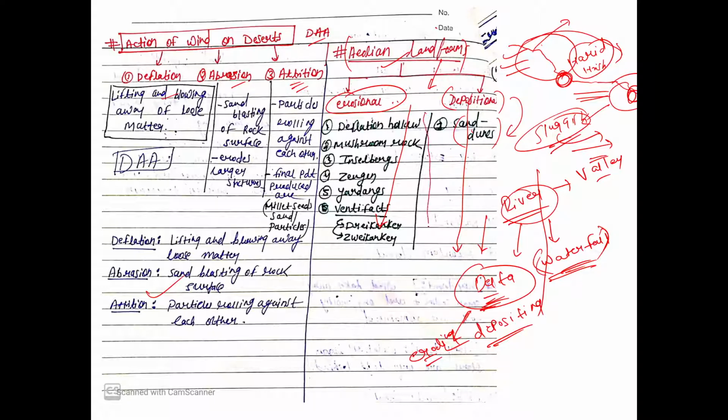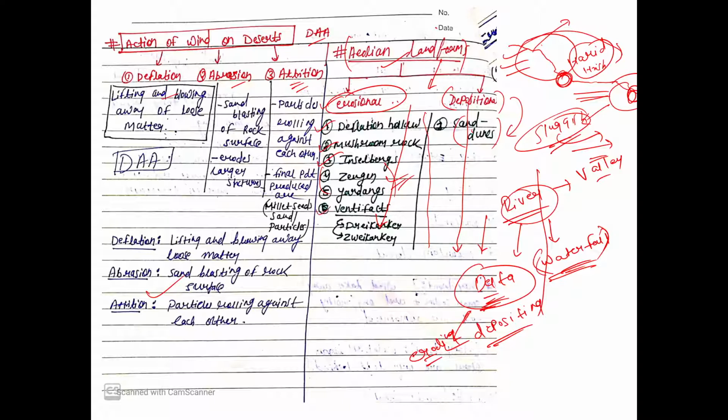So these are the names which you need to remember, right? There are erosional landforms: deflation hollow, which we'll see in detail in the next 2-3 minutes. There is mushroom rock, there is Inselberg, and these two famous ones, Zeugen and Yardangs, right?